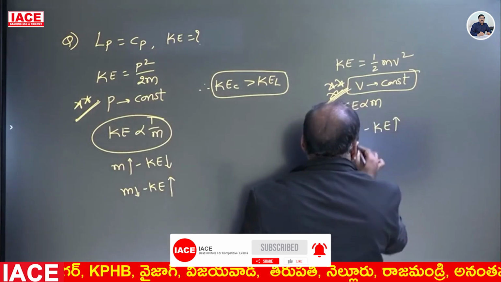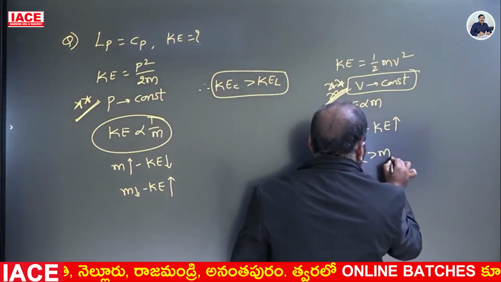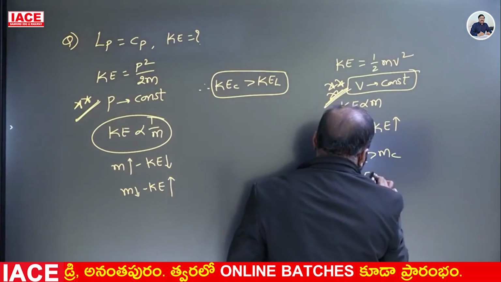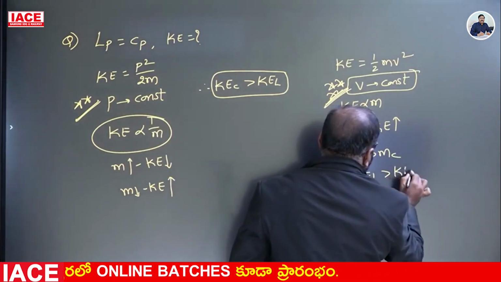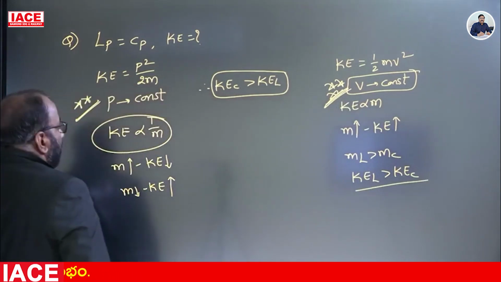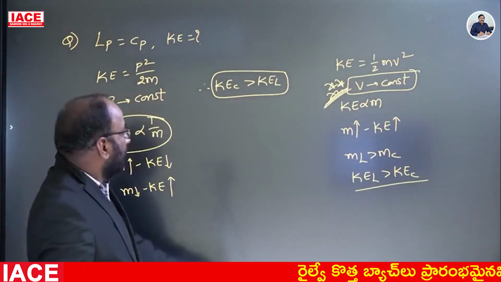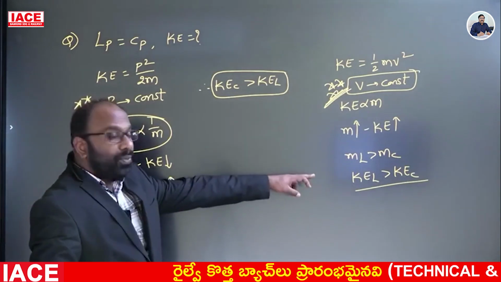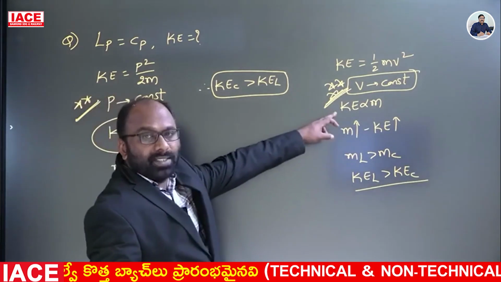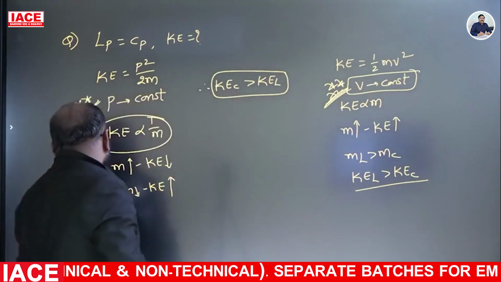That is why, here the mass of the lorry is greater than the mass of the car. Therefore, kinetic energy of the lorry is greater than that of the car. This is the way to find out the answers. So when v is constant, the lorry has more kinetic energy; when momentum is constant, the car has more kinetic energy.